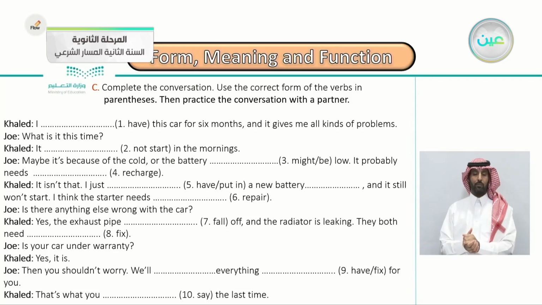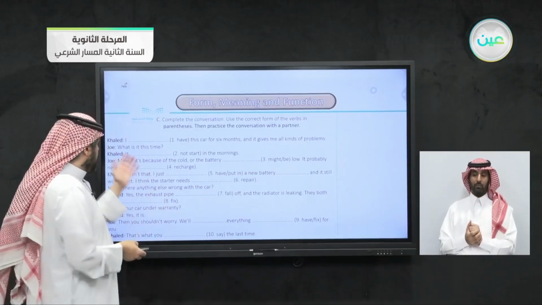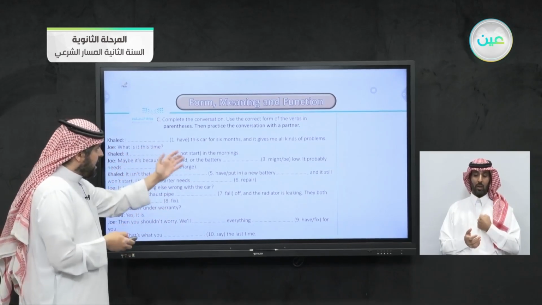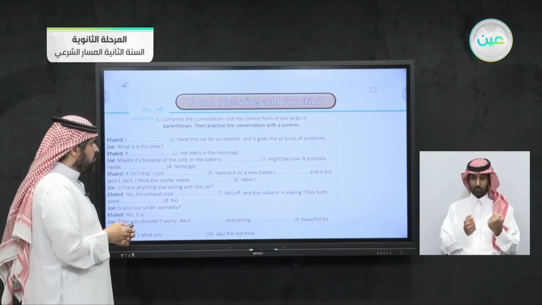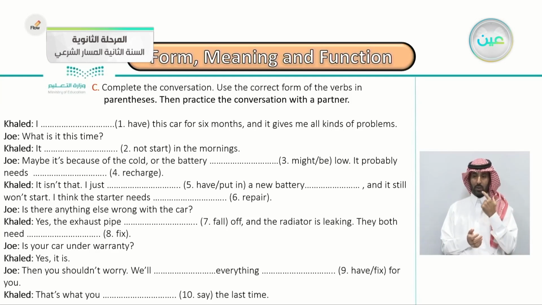Let's take some of these here. The first, here's a conversation between Khalid and Joe. Complete the conversation. Use the correct form of the verbs in the parentheses. Then practice the conversation with a partner. So let's answer this quickly. The first one: I have had the car for 6 months, and it gives me all kinds of problems.